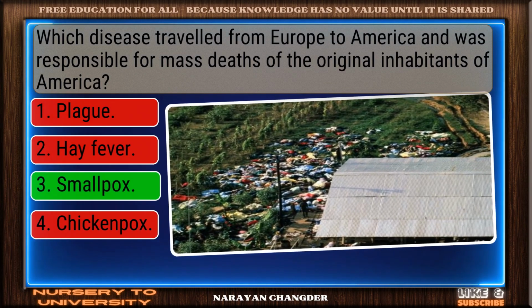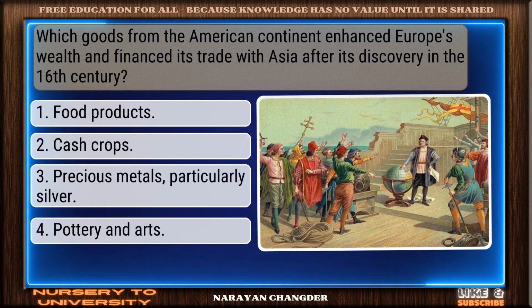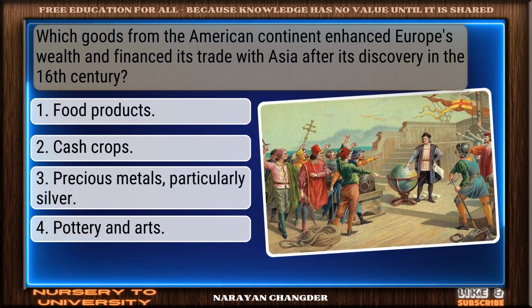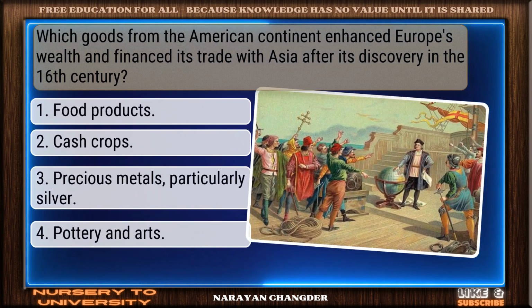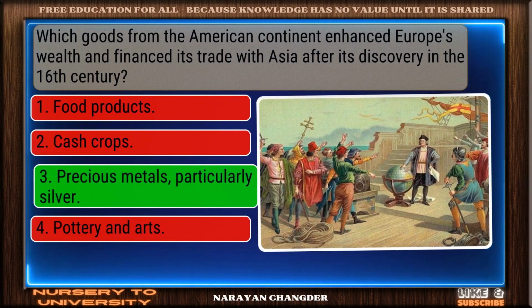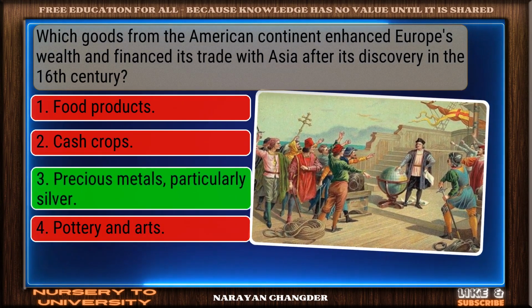Exactly. Smallpox makes sense. Which goods from the American continent enhanced Europe's wealth and financed its trade with Asia after its discovery in the 16th century? Nice work. Precious metals, particularly silver, fits perfectly.